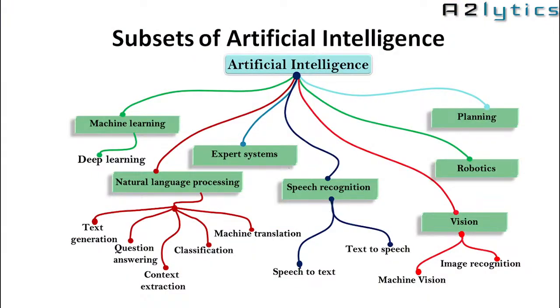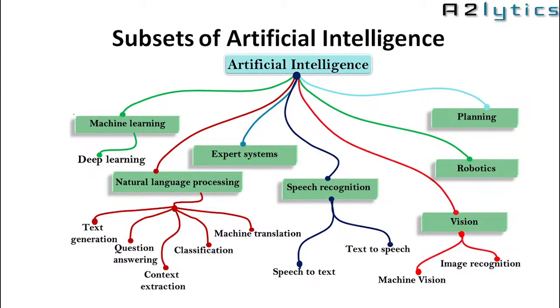Next is, what are the subsets of artificial intelligence? Artificial intelligence is a very large domain. There are multiple subsets in artificial intelligence. So what are the subsets?